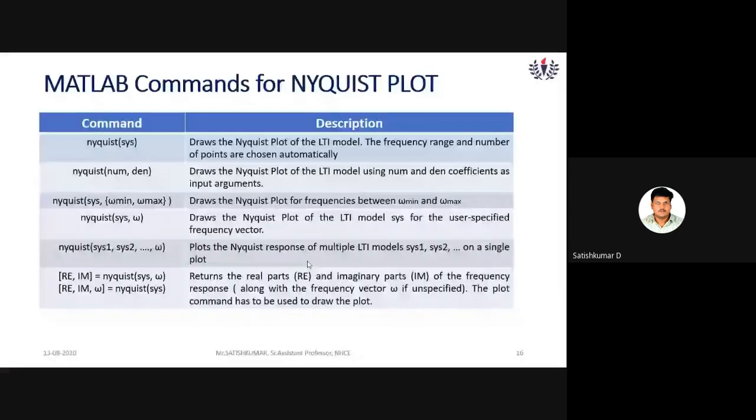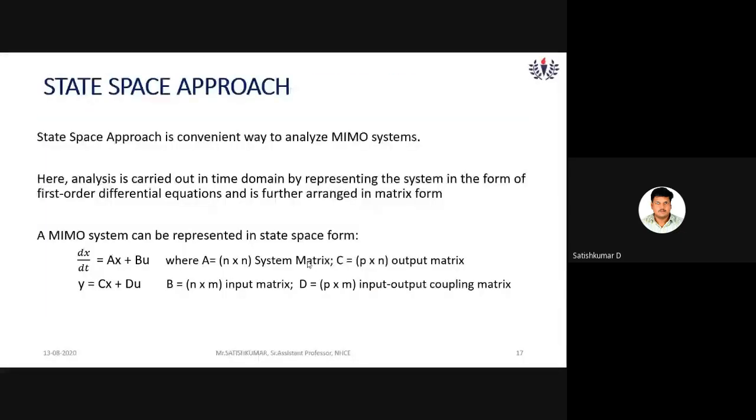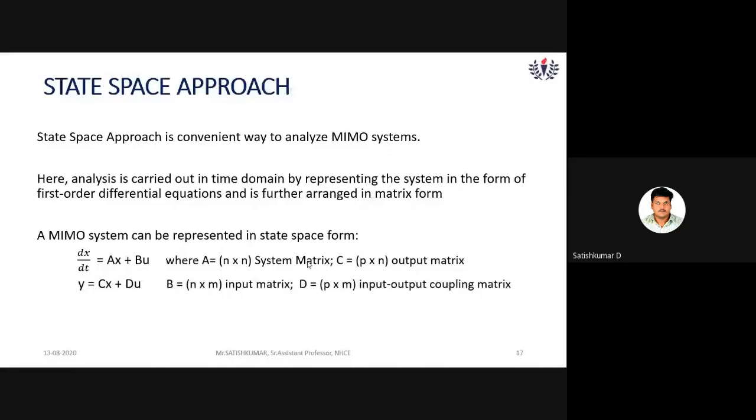So coming to the disadvantages of the transfer function approach. All these, root locus, Bode plot, Nyquist plot, we are investigating the stability of a control system by using the transfer function. That is the transfer function approach. When I define the transfer function, I told the disadvantage. What is that? The 0 initial conditions I am assuming. That is one of the disadvantages.